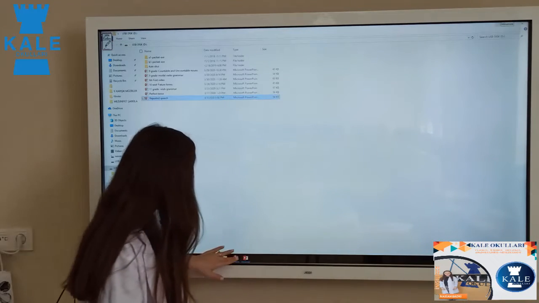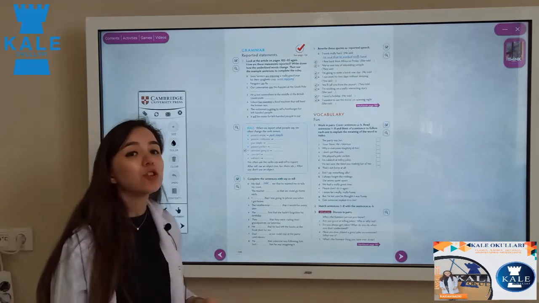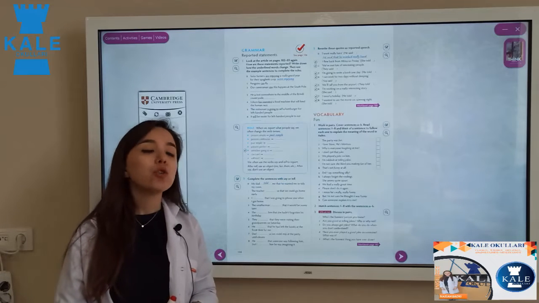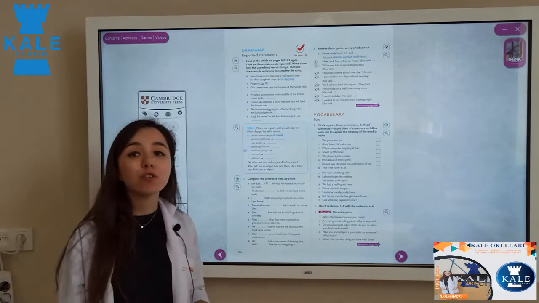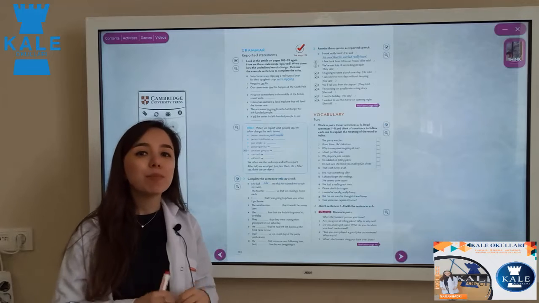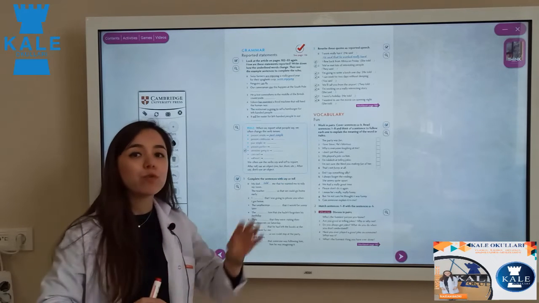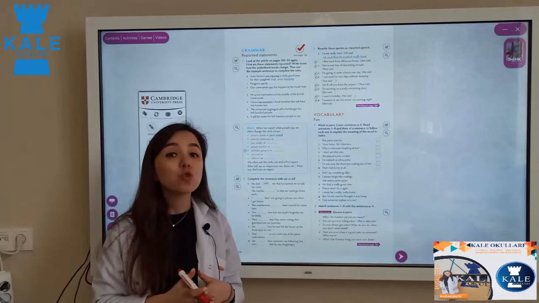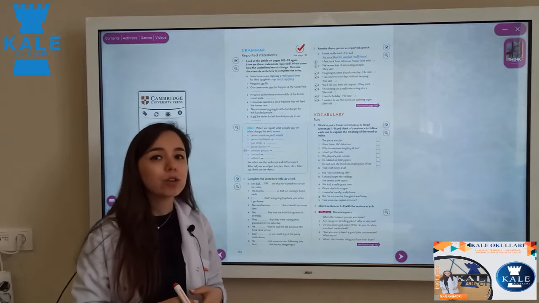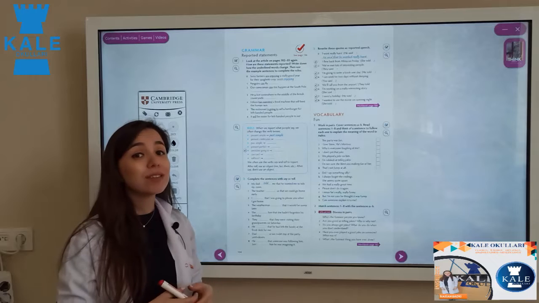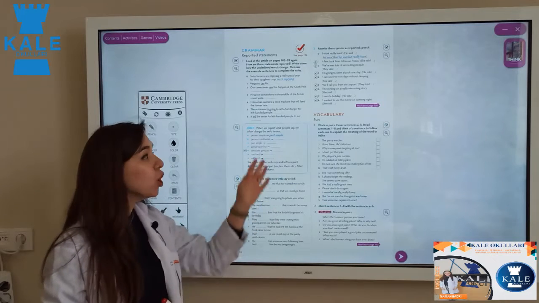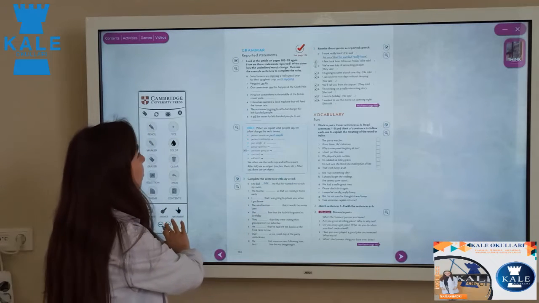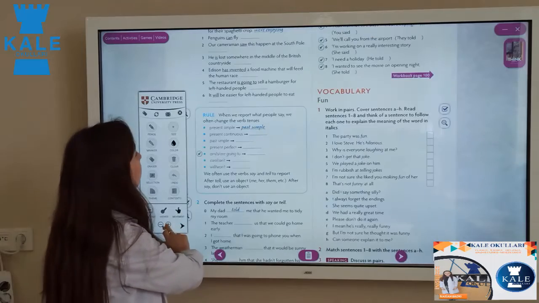So, this is our book. Now I'm going to talk about unit 11, page 104. If you have the Think B1 book, please open your book. We are going to check it from here. If you don't have it, there is no problem. I know that maybe there are some students who don't have the Think B1 book, so you can follow from here. Look here.